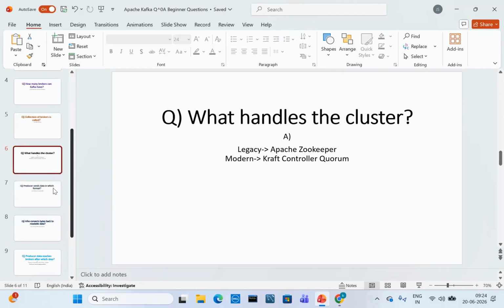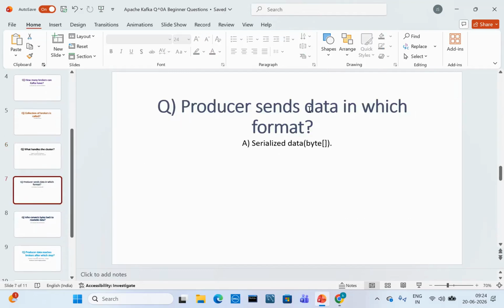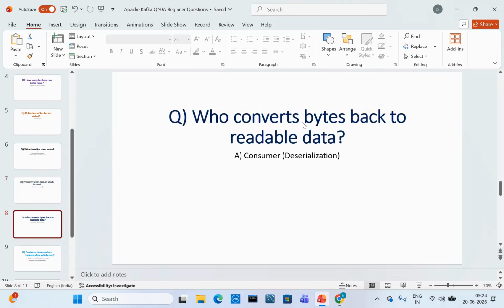So next, the producer sends data in which format? Serialized bytes format. Who converts bytes back to readable data? It is the consumer, and that is called deserialization.